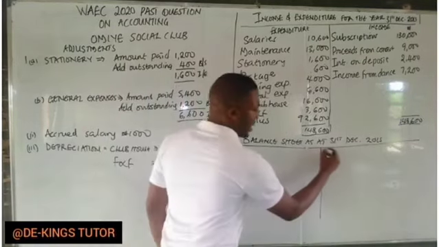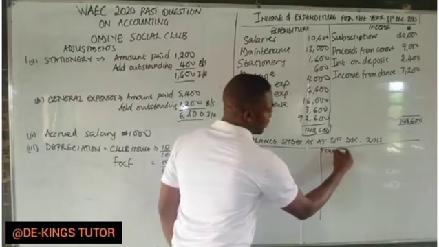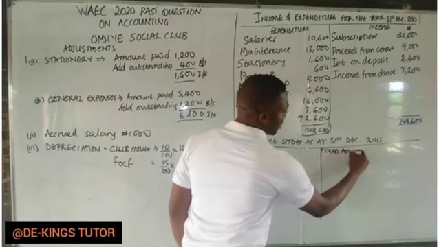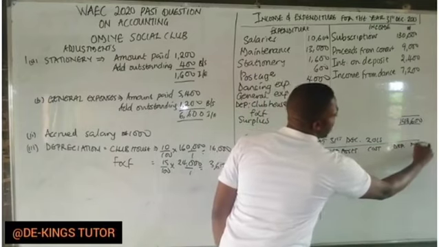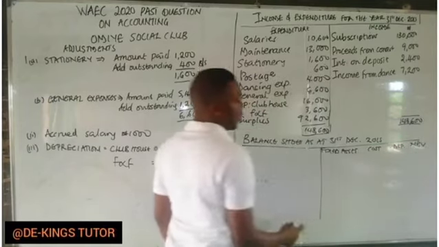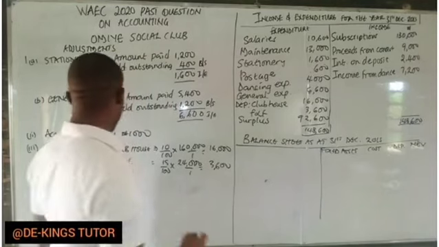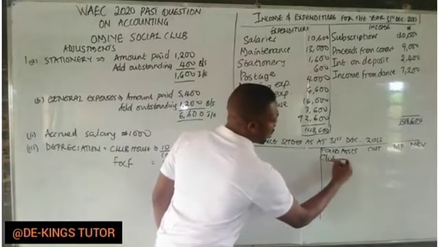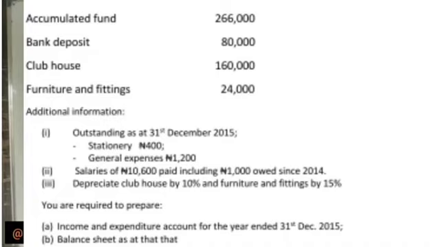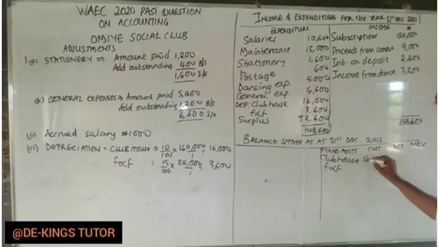We have cost, depreciation, net book value. The fixed assets in the question are just clubhouse, and furniture and fittings. The clubhouse cost from the question was given as 160,000, while the furniture and fittings is 24,000.